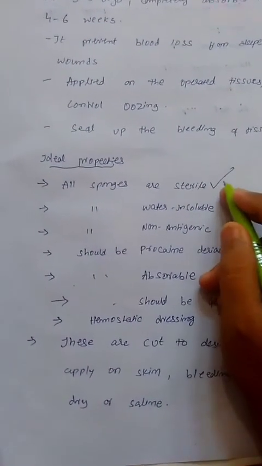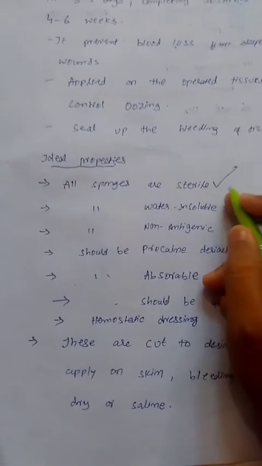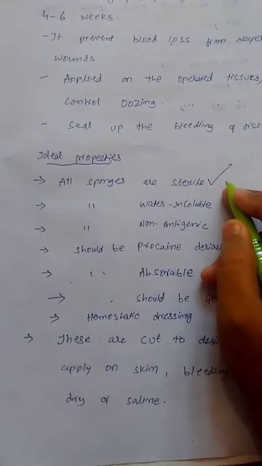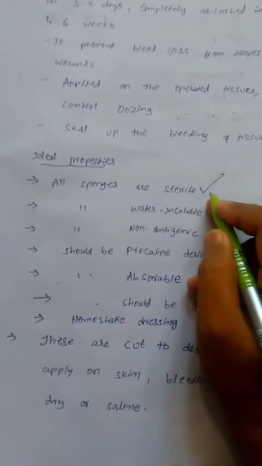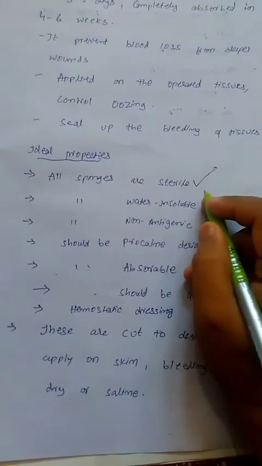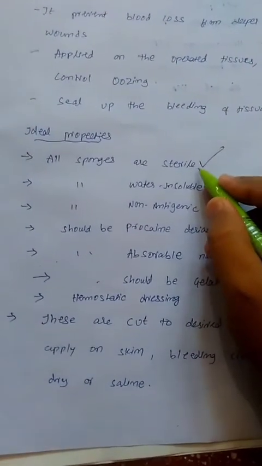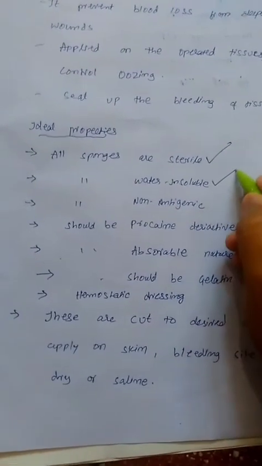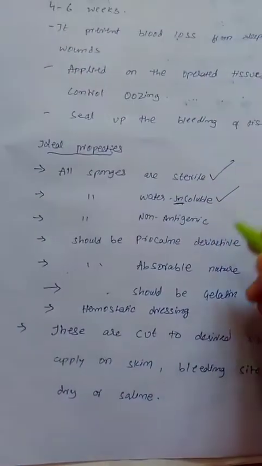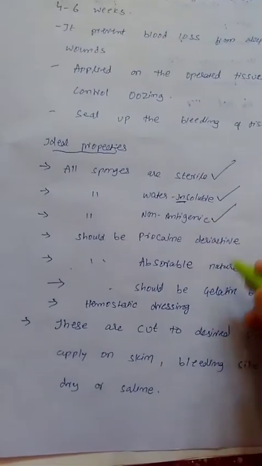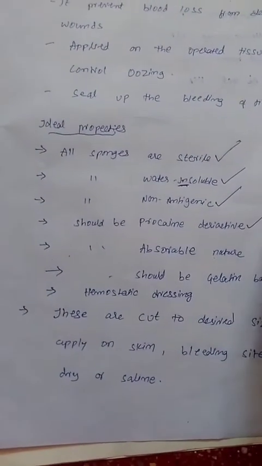Sterile means free from antimicrobial growths, free from dust, free from impurities, etc. So all gelatin sponges must be sterile in nature. All sponges must be water insoluble. It must be non-antigenic. It should have procaine derivatives.